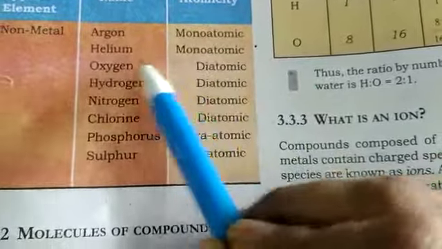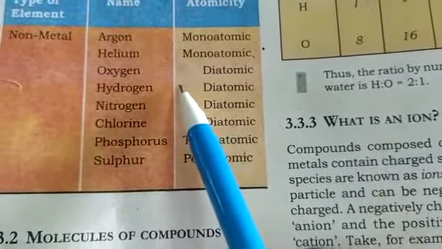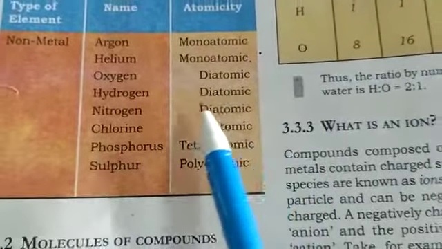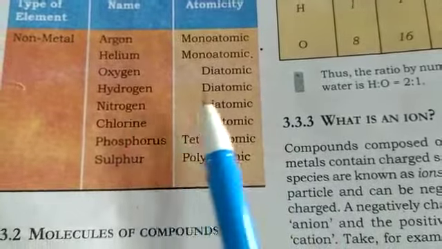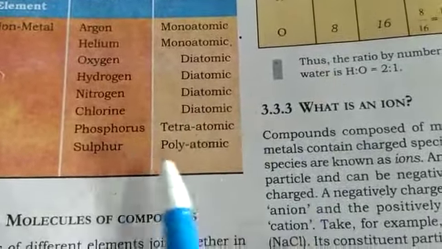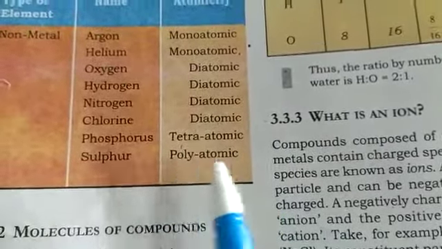Helium is also monoatomic. Oxygen consists of two atoms, so it is diatomic. Hydrogen, H2, is also diatomic. Nitrogen, N2, is diatomic. Chlorine is also diatomic. Phosphorus is tetraatomic, meaning four atoms, and sulfur is polyatomic.